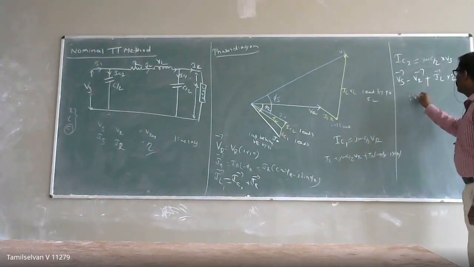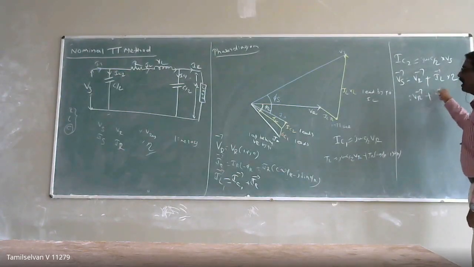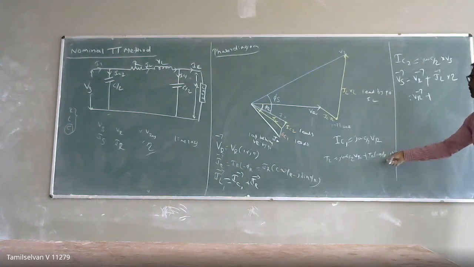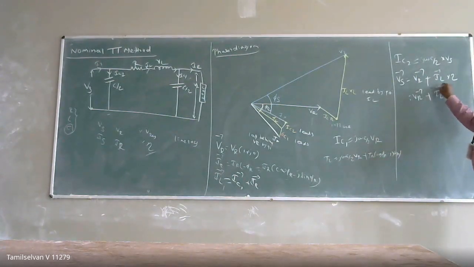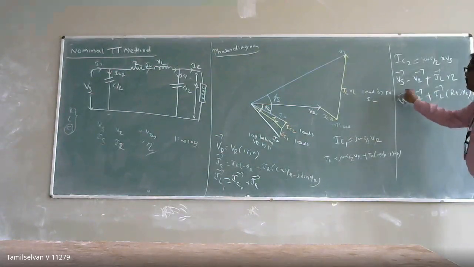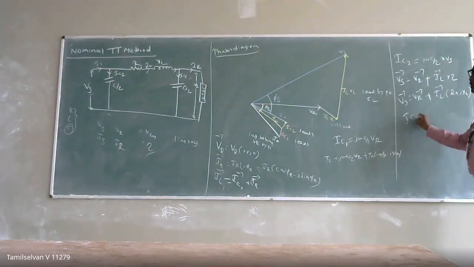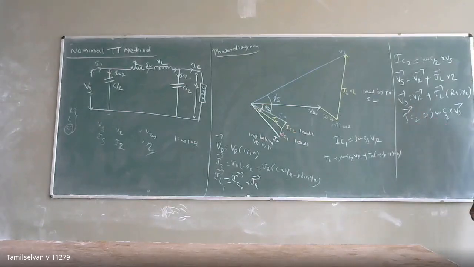So it means my VR vector plus IL vector. You know what your IL vector is. It means you can get your IL vector here. So IL vector into Z is going to be R plus JXL. So you can get your VS. If you know your VS, then you can calculate your IC2 current. IC2 current is going to be J omega C by 2 into VS vector. So that is your IC vector.